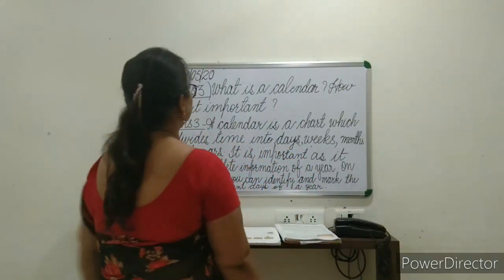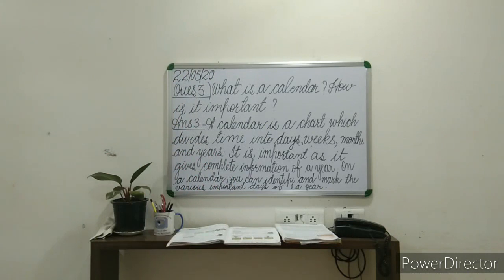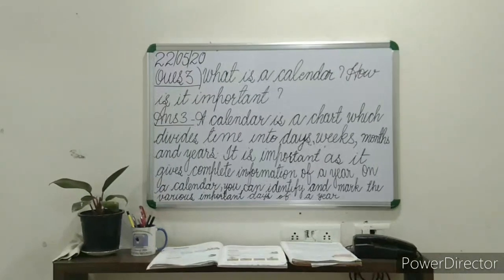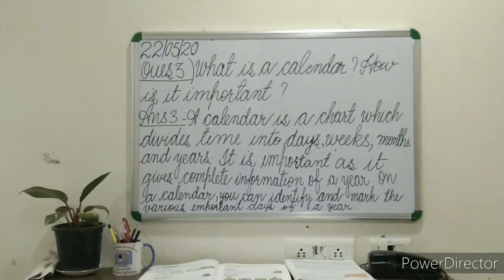So now here comes the third question and the answer. What is a calendar? How is it important? A calendar is a chart which divides time into days, weeks, months and years.